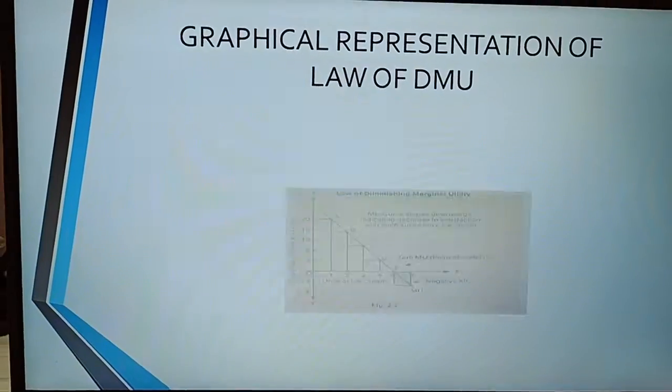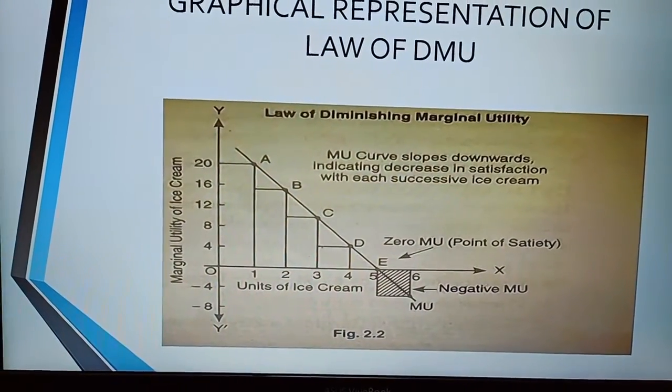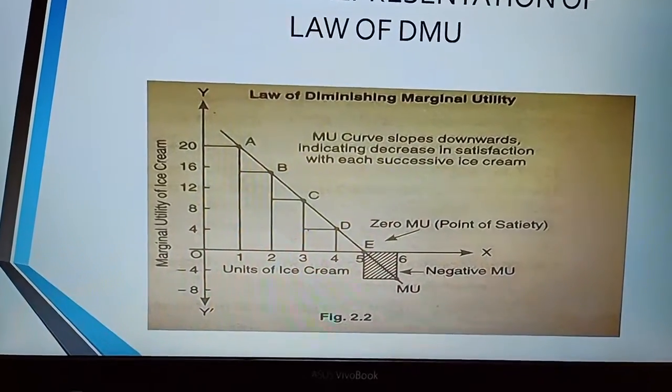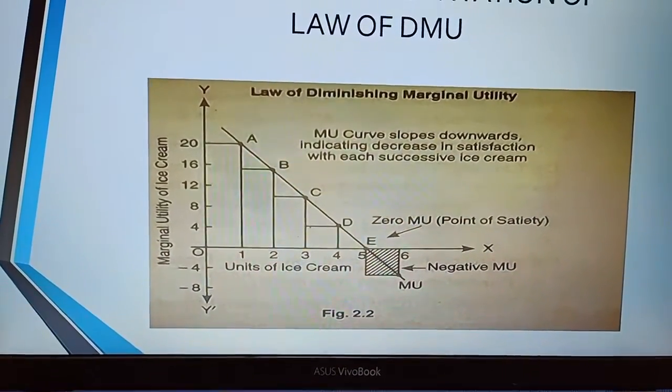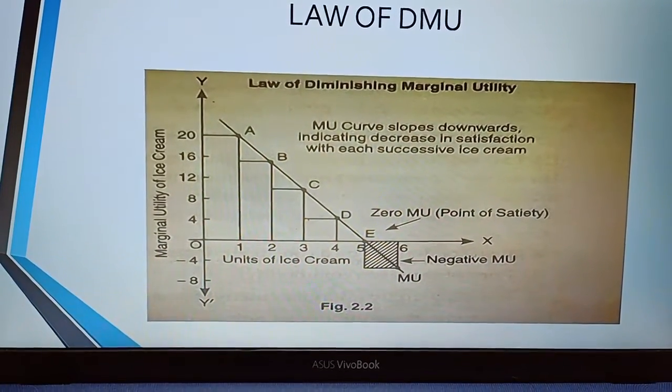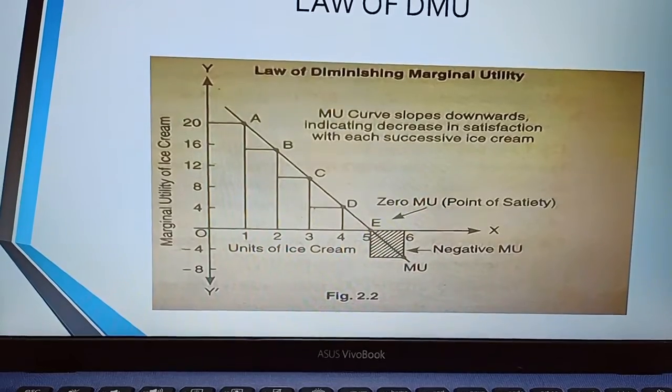Let's understand this in a graphical way. See, in the y-axis we have taken marginal utility of ice cream. In the x-axis, we have got units of ice cream. The point of satiety has been shown here with E, and the negative marginal utility has been highlighted on the graph.